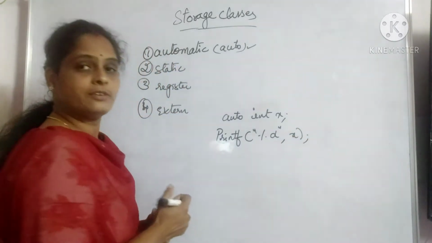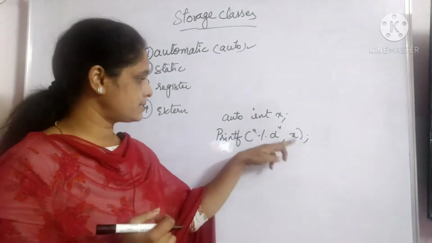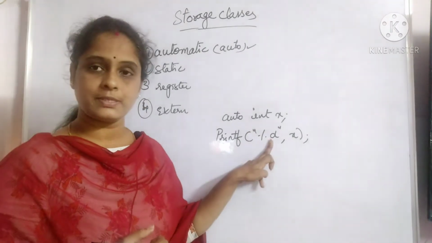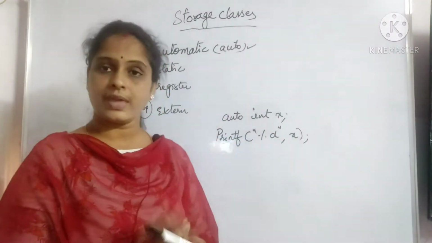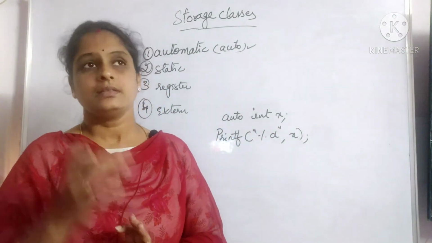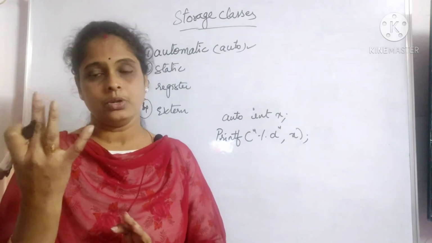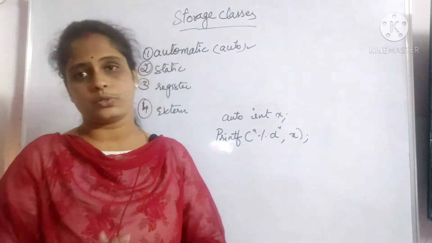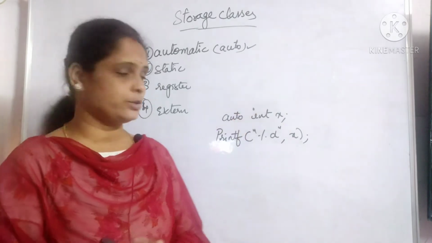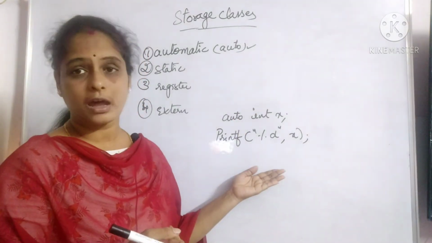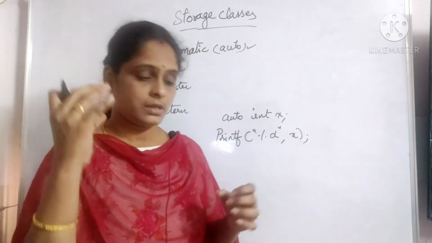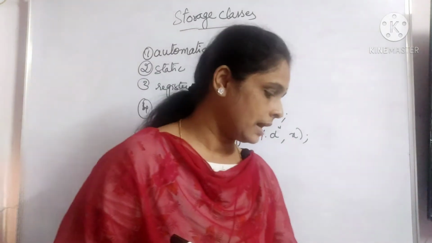Because x is an integer, I mention %d followed by x. In this case, the value it will display will be some random garbage value already stored in the computer. That is the meaning of the default value being a garbage value.